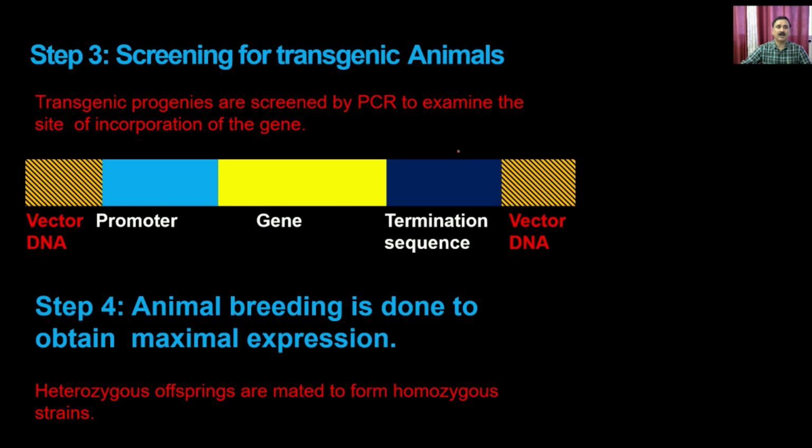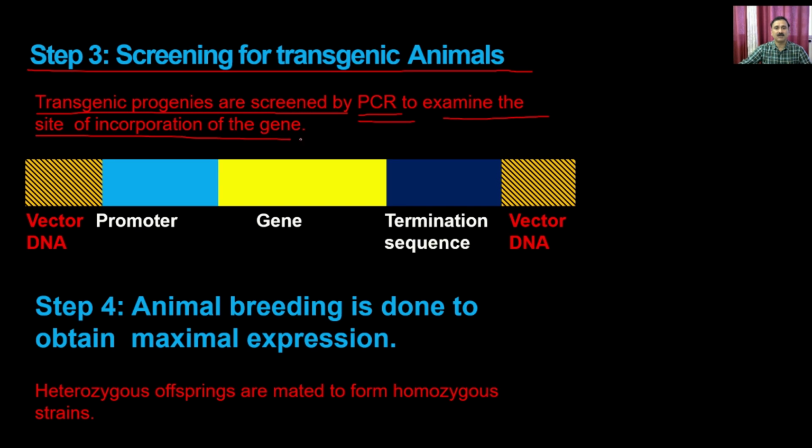You are going to do that by the simple PCR method. So you are going to do the screening of transgenic animals. Transgenic progenies are screened by PCR to examine the site of incorporation of the gene. So you are going to go for this type of cassettes.